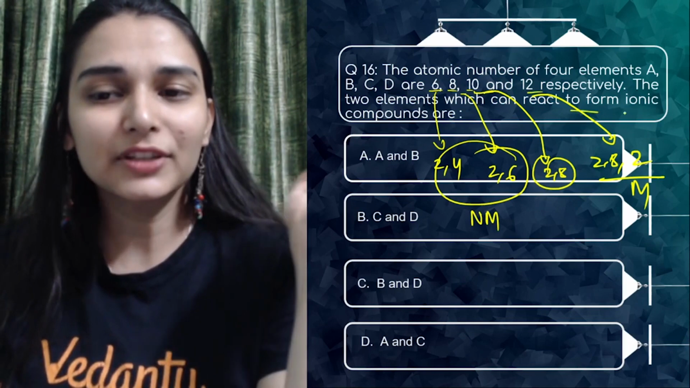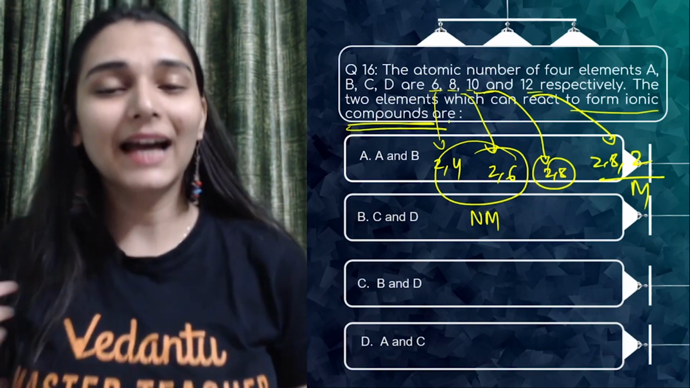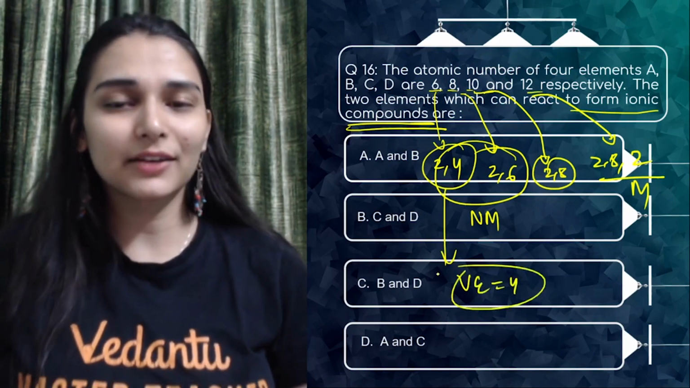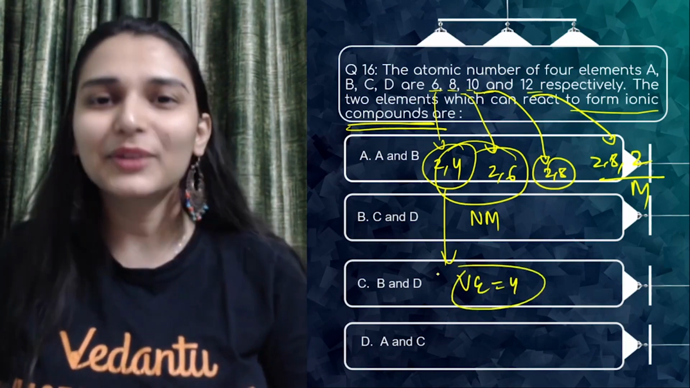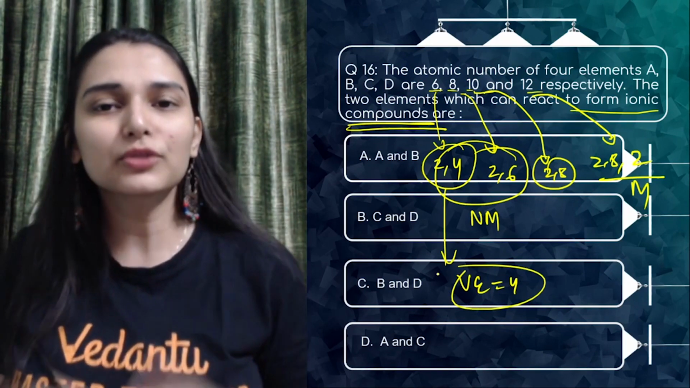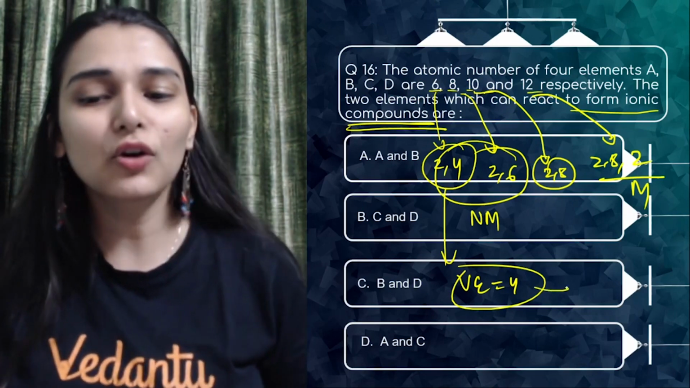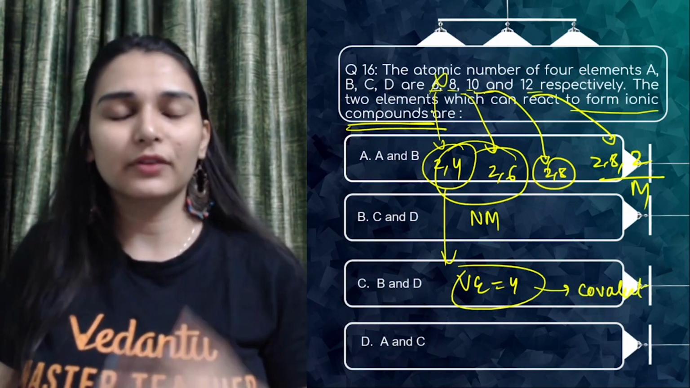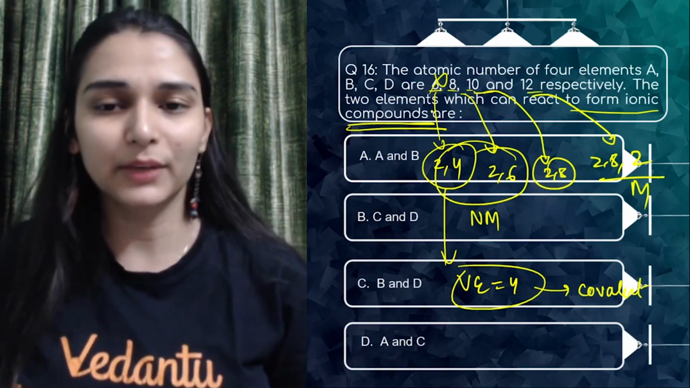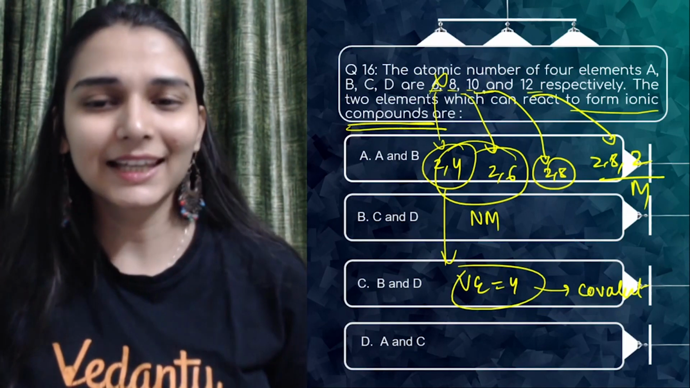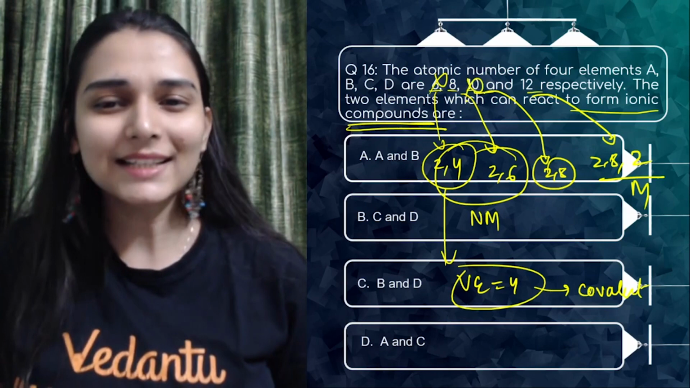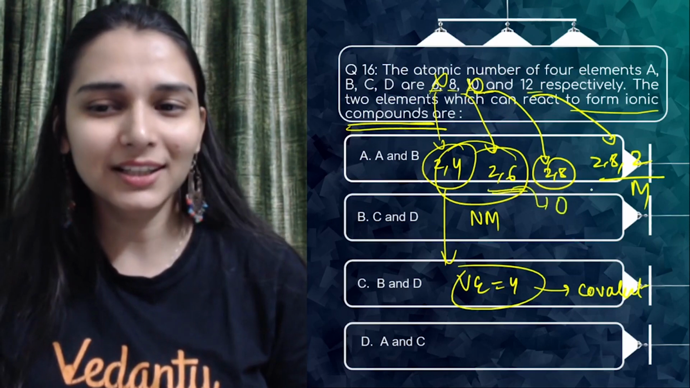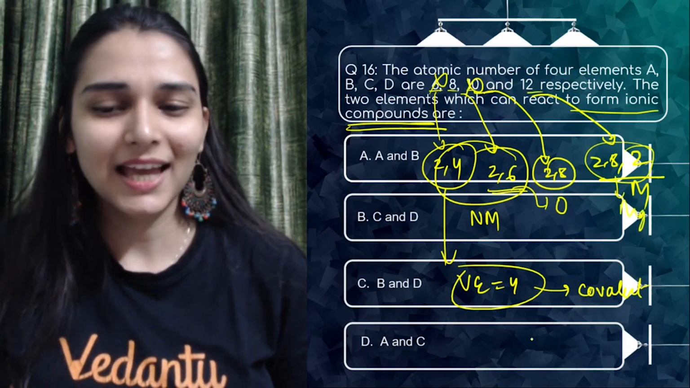The two elements which can react to form ionic compounds. I have told you in the regular classes also that whenever an element has four valence electrons, like the carbon family, it can never make an ionic bond because it is not possible to gain or lose four electrons. It will always form covalent bonds. So option A is wrong because this is from group 14, covalent bonding. 10 is surely a noble gas. So what is the right answer? B and D. That means 2, 6 oxygen and magnesium, MgO.